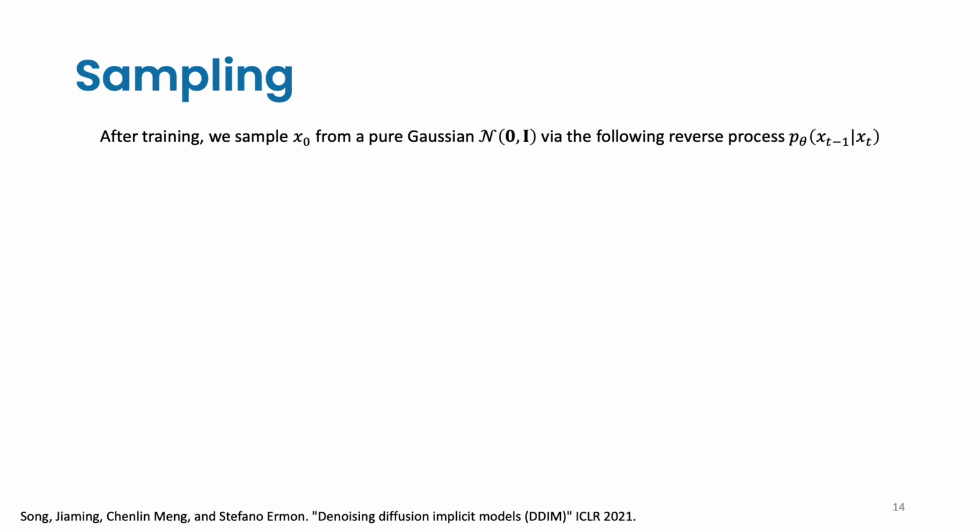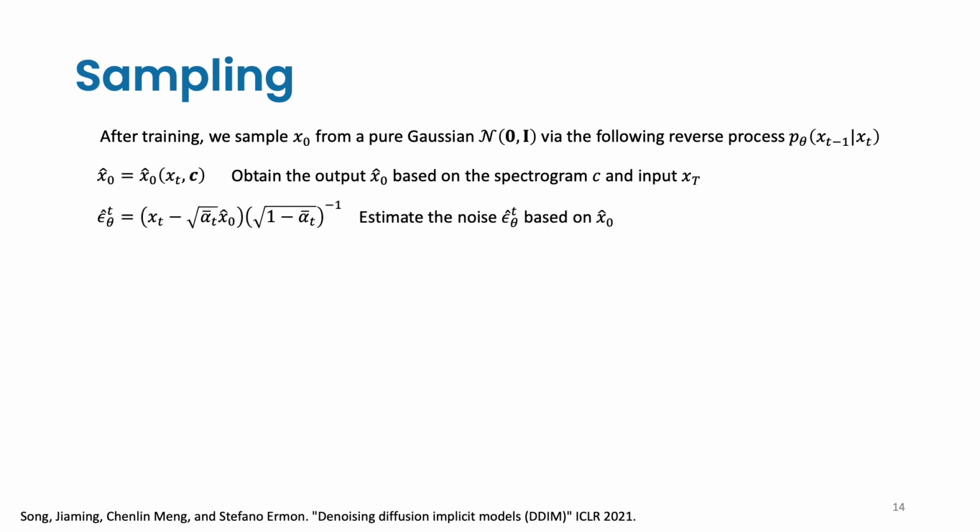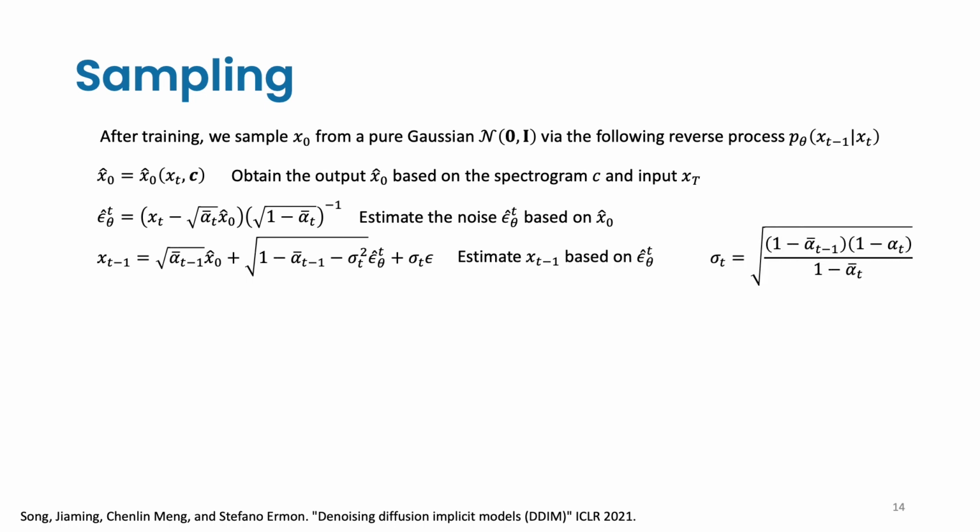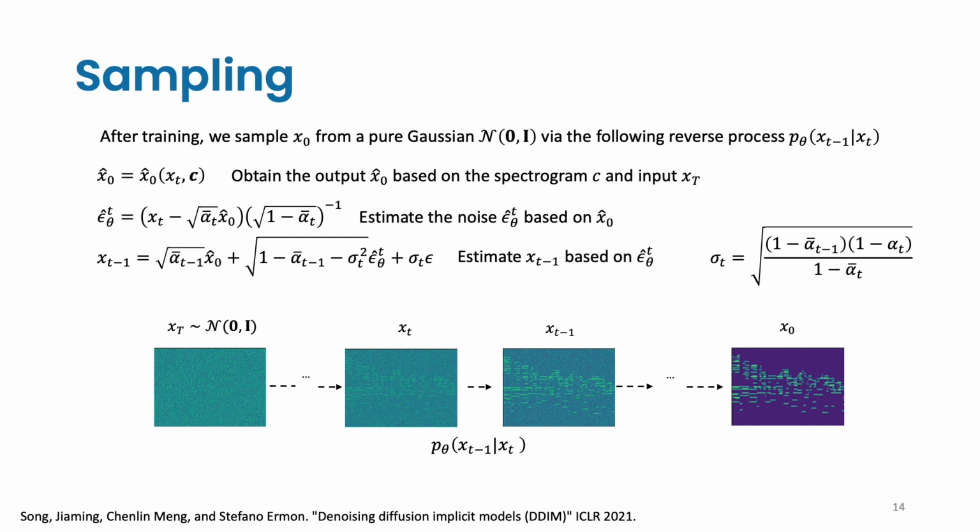We sample x0 from a pure Gaussian using the following reverse process. First, we obtain x0 hat based on the input xt and the condition, which is the spectrograms. Next, we estimate the noise epsilon at diffusion time step t based on x0 hat. After that, we estimate xt-1 based on epsilon t. We continue this process until x0 is arrived.